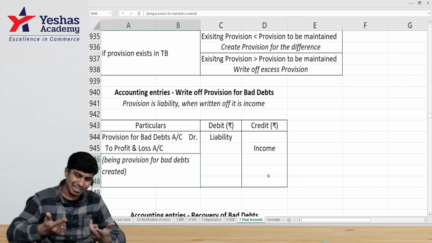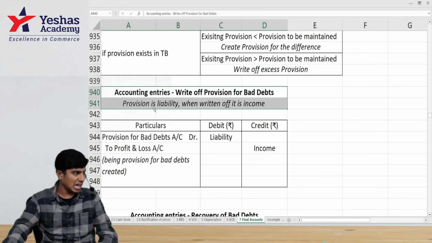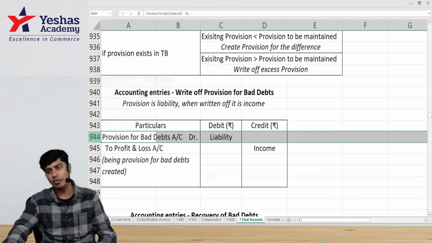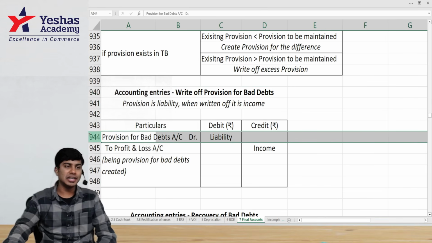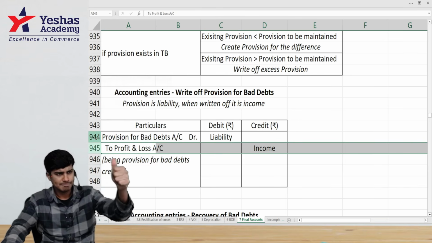Another logic to this is, creation of provision has made it a liability. When I reverse it, the liability has to reduce. Because the liability has to reduce, I will debit provision for doubtful debts or bad debts. And when I reduce my liability, that will turn into profit. So profit will be credited. I hope everybody understood this.